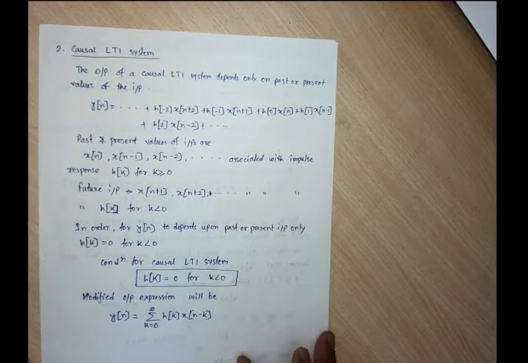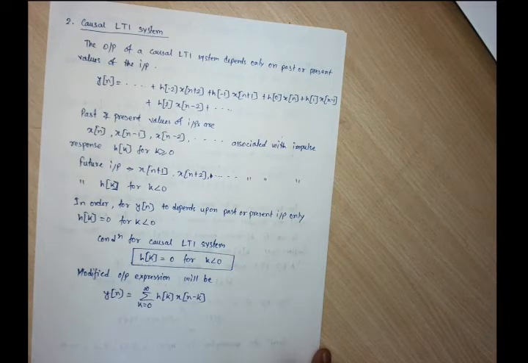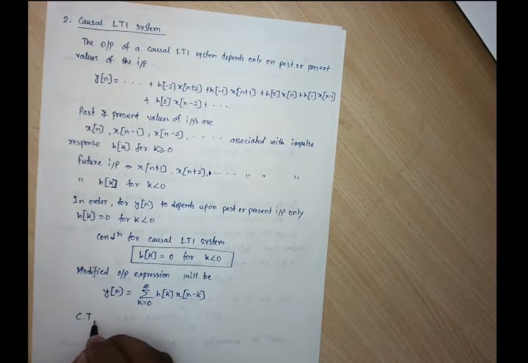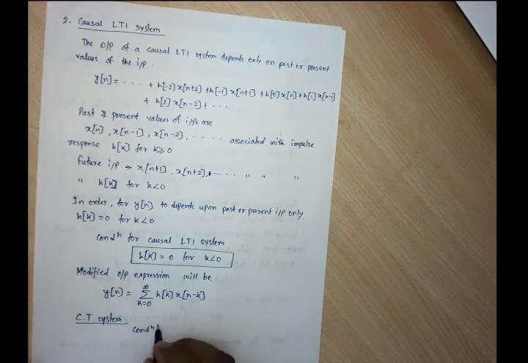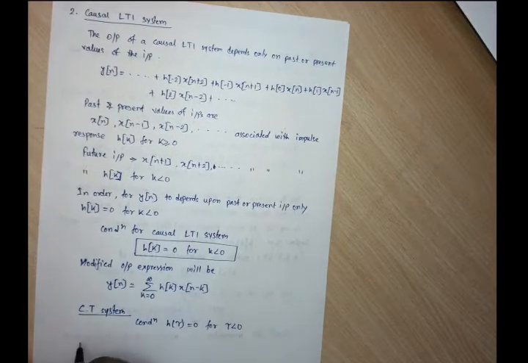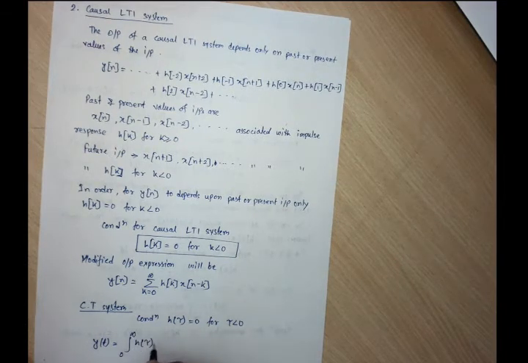In the same way, for a continuous time system, the condition is h of tau should be 0 for tau less than 0. The modified output is y of t equals the integral from 0 to infinity of h of tau x of t minus tau d tau.